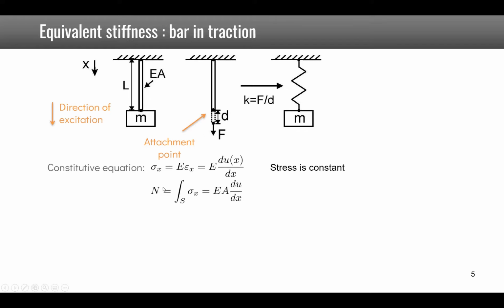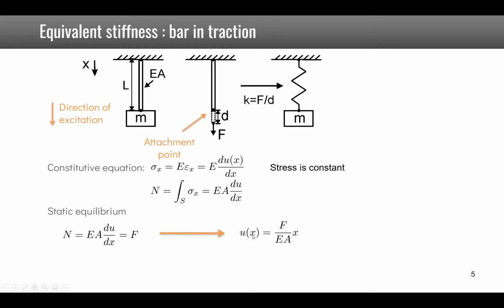By integrating this uniform stress on the surface, we find a normal force, and see here the area of the section. Then, using static equilibrium at the tip of the bar, we know that the normal force must be equal to the applied force. And by integrating, we get u of x is Fx over EA, where the constant after integration is 0 because u is 0 at 0.